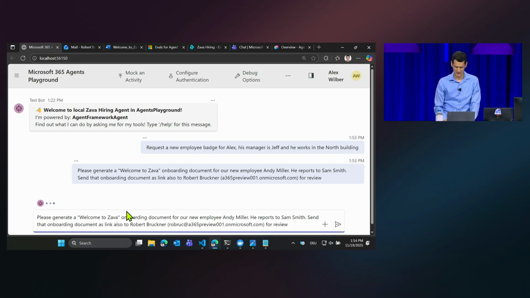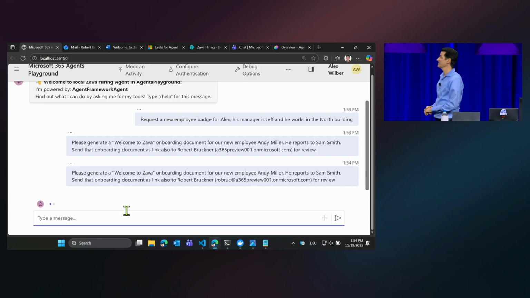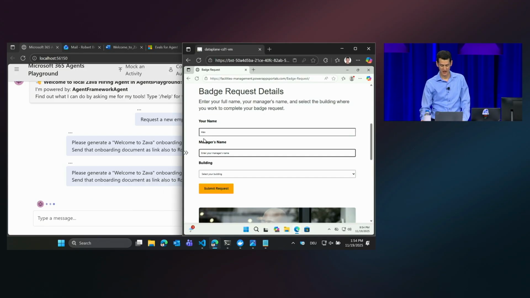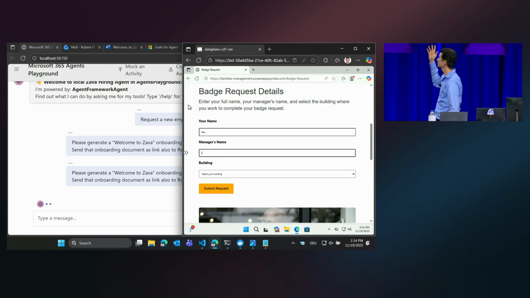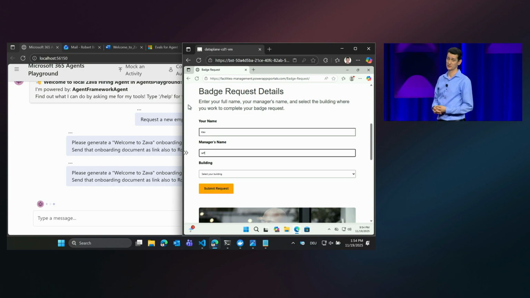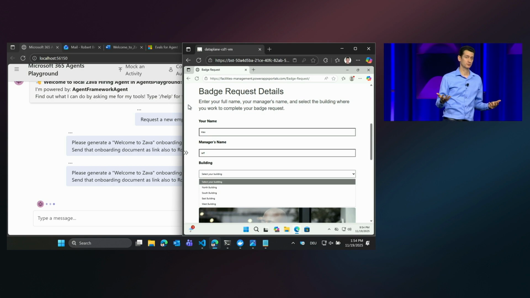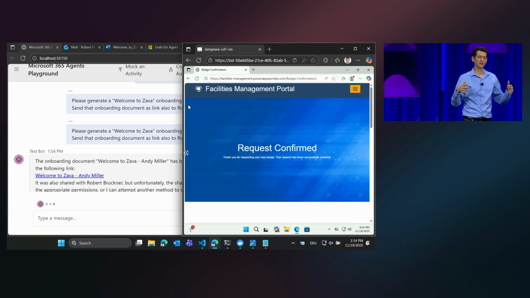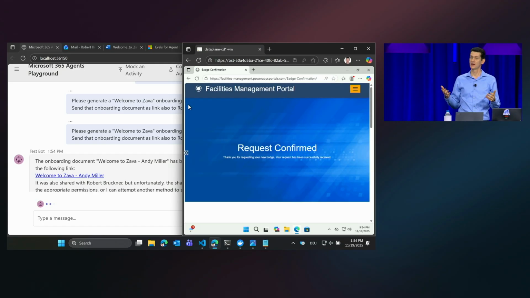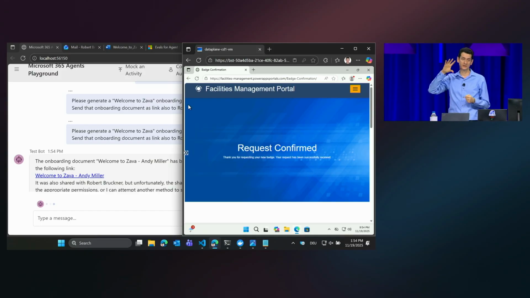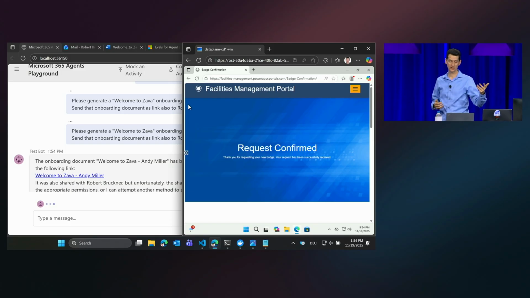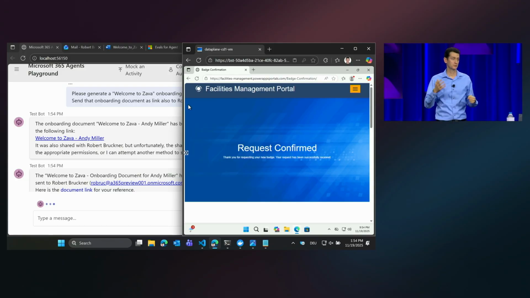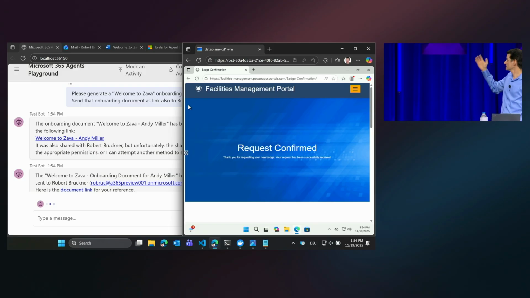So I have it work on these requests. Now, in the meantime, as it is processing these requests, I can check in. Actually, yeah, we see it. It has already navigated to this particular Windows 365 managed browser. It is filling in the form. The AI is using computer using agents to find the questions asked on the form related to my original prompt. My original prompt provided the employee name, manager name, building, and so on. And then it submitted the request.